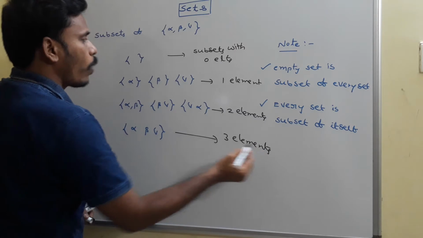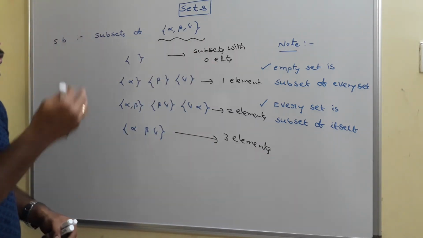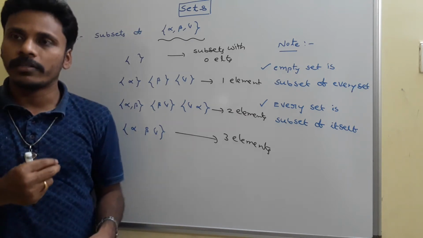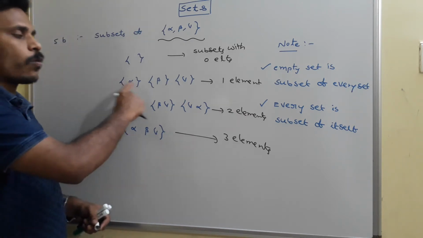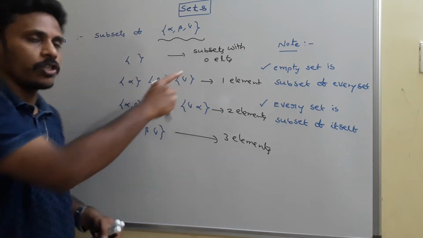So when you are thinking about the subsets of a set having three elements, there are different types of subsets based on the number of elements in the subset: subsets having zero elements, one element, two elements, and three elements.